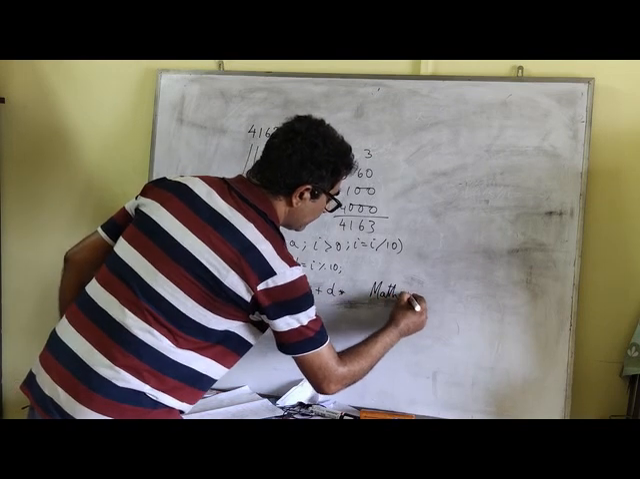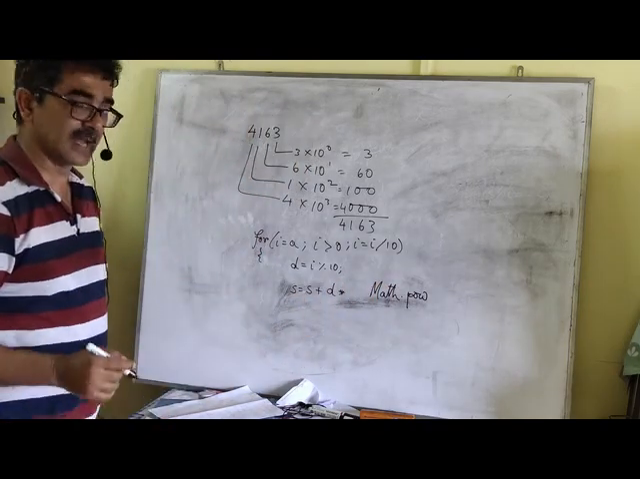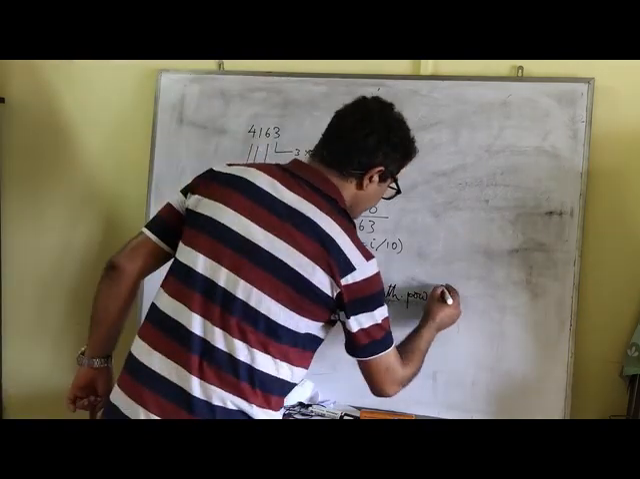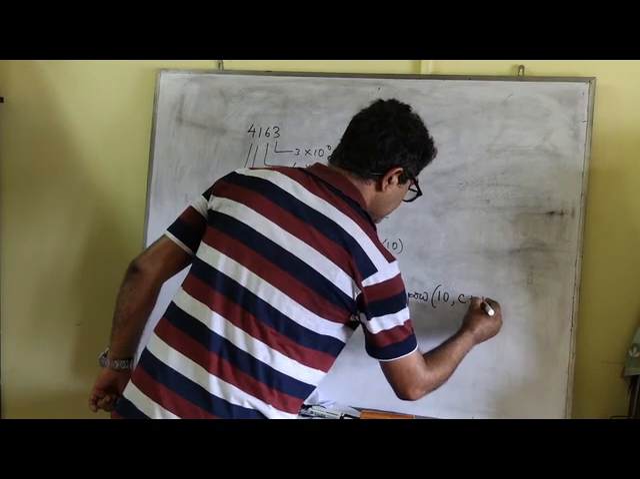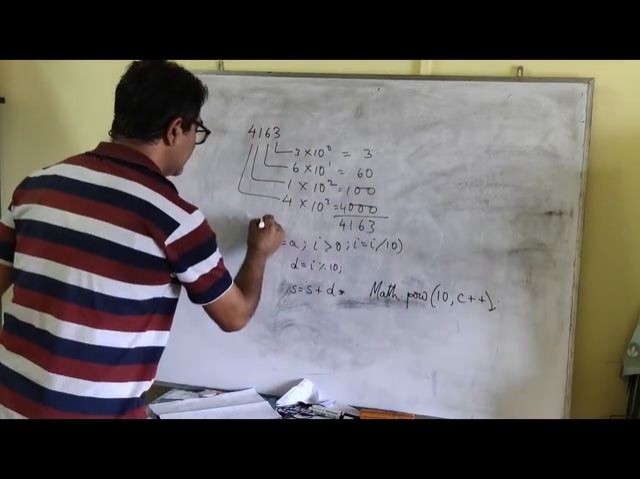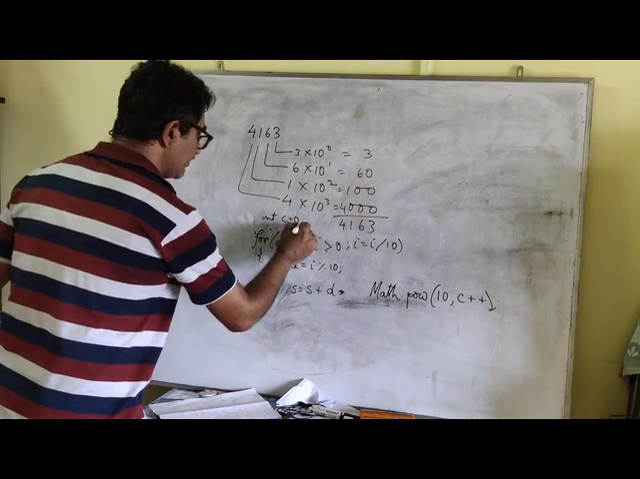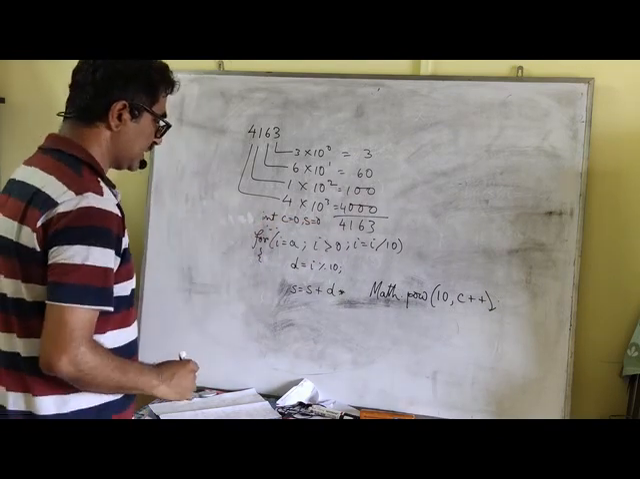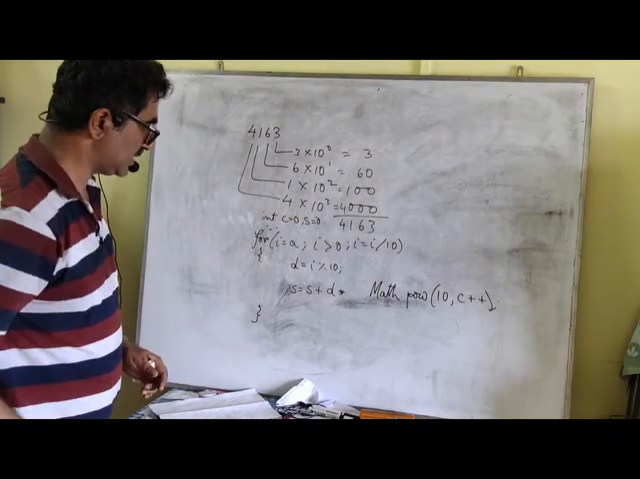Math.pow. This is the power function in Java. We write it Math.pow, where M in Math is capital. Math.pow 10 comma c plus plus, where c is initially 0. In declaration, you can simply write the value of c to be 0, and of course s is also 0. And that's it. Now look at this, what actually happens.